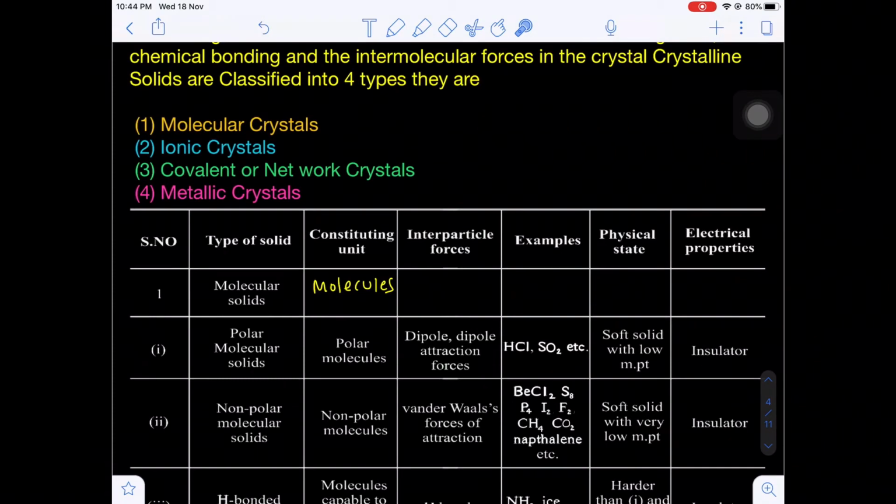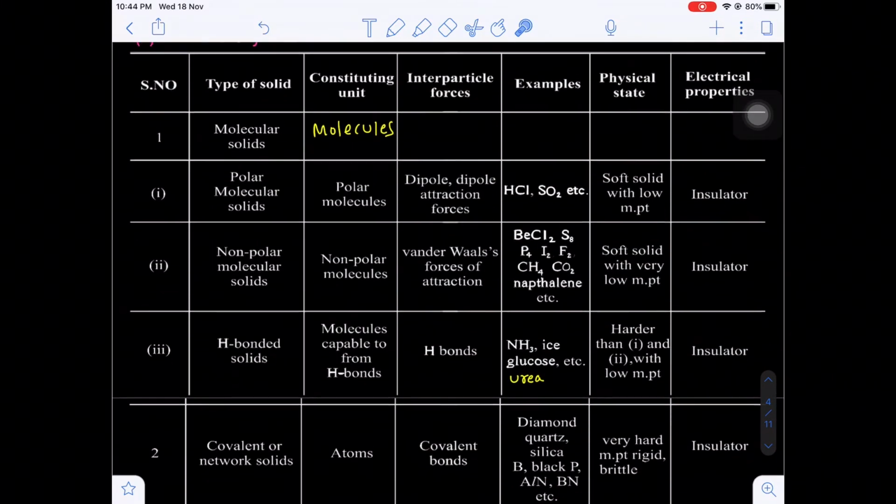Total how many types of crystalline solids? 4. What are those? Number 1, molecular solids. Number 2, ionic solids. Number 3, covalent or network solids. Number 4, metallic solids. Okay, let us see one by one.